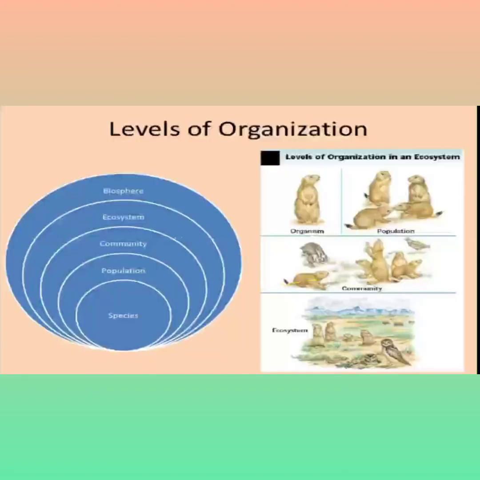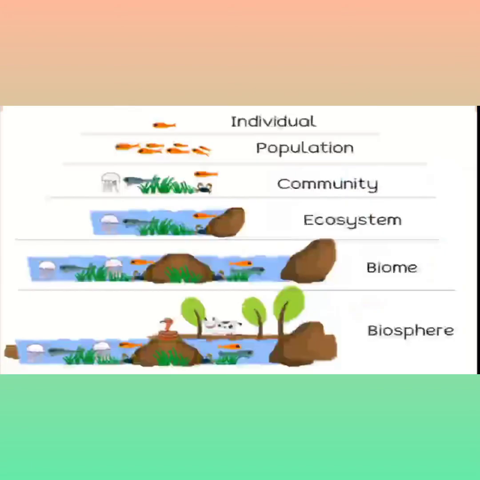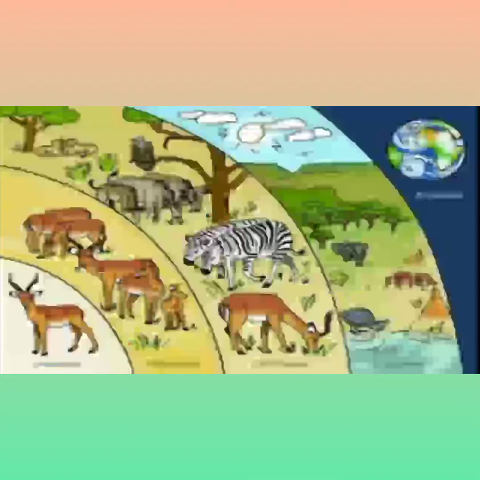Let's look at the figure, which shows the exact diagram of the levels of organization: species, population, community, ecosystem, then biomes, and after that the biosphere. In order: individual, population, community, ecosystem, biome, and the biosphere. That is the best diagram to explain levels of organization in nature. Here also we can see organism, population, community, ecosystem, biomes, and the biosphere.